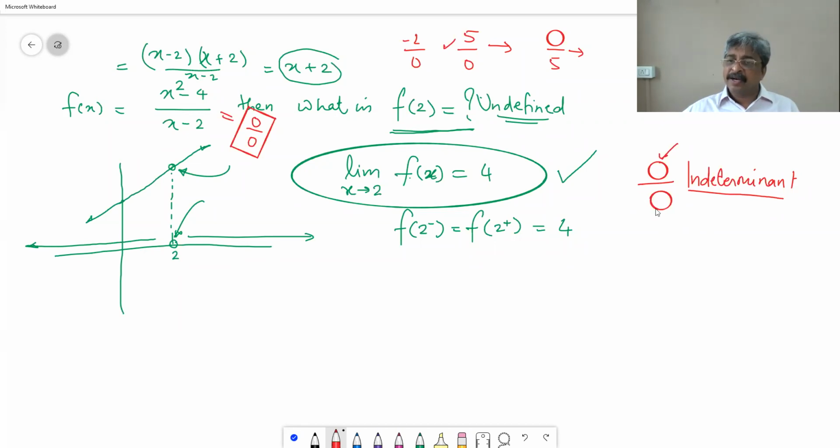Indeterminate form, and there are a couple more indeterminate forms which we have to address while learning this calculus. And if we could address all the indeterminate forms, then we are done. See, it is not going to happen that every time you will have a solution to your problem.